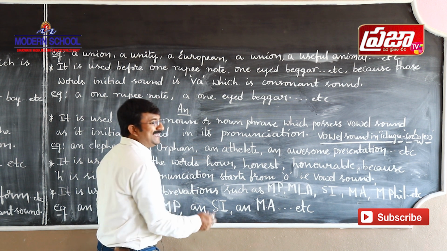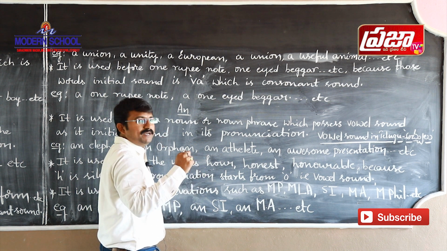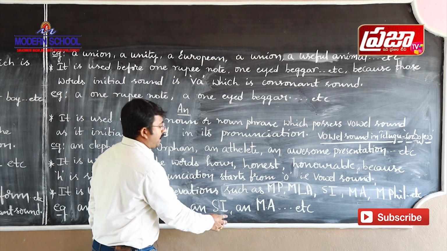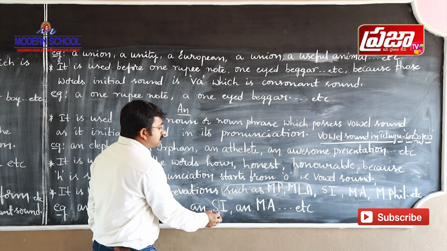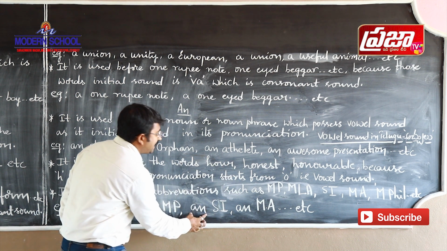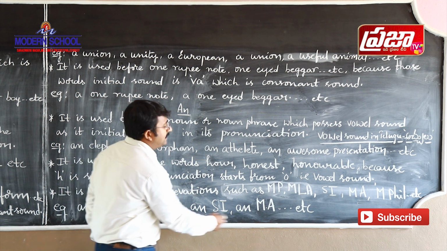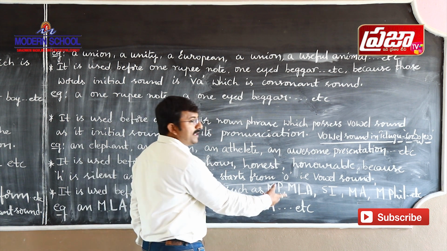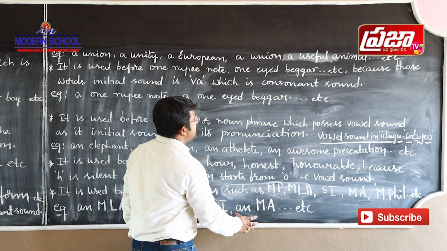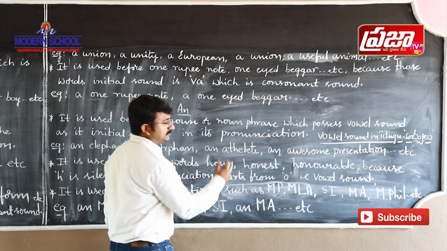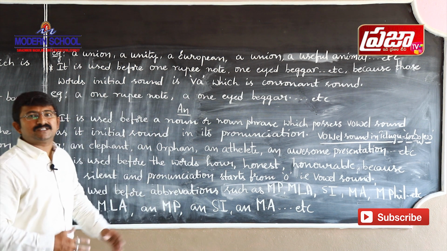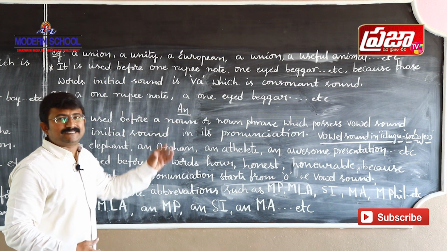And here SI, the sound es is coming as an initial sound. And that sound is none other than a vowel sound. We use the indefinite article an here. And even if you take MA, the sound is em. So we use the indefinite article an. Did you understand, children? So in these places we use indefinite articles.